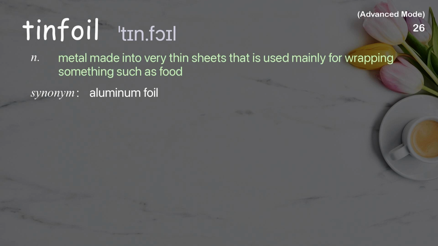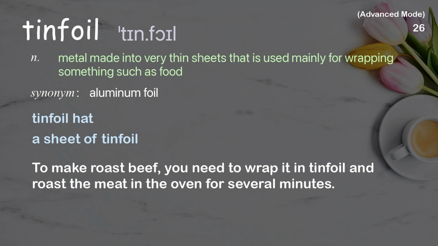Tinfoil. Metal made into very thin sheets that is used mainly for wrapping something such as food. Examples: Tinfoil hat. A sheet of tinfoil. To make roast beef, you need to wrap it in tinfoil and roast the meat in the oven for several minutes.